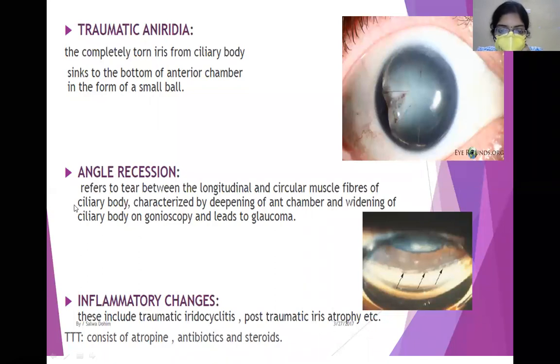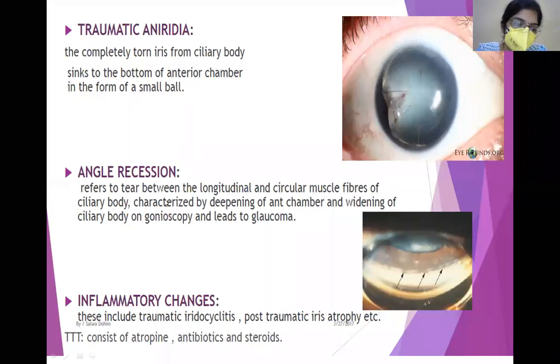Just remember that the ciliary body has longitudinal and circular muscle fibers, and what happens is angle recession occurs. Just for remembrance sake, there is a ciliary body band which can be seen on gonioscopy. Gonioscopy is nothing but the technique used to examine the angles of the anterior chamber. So on gonioscopy, you can see a wide ciliary body band. A widened and thickened ciliary body band can be seen in angle recession.